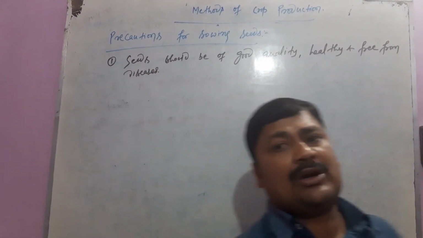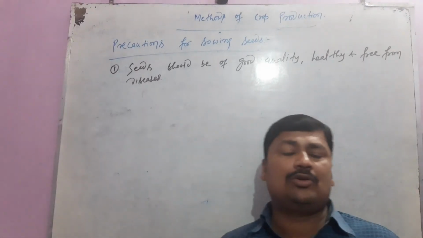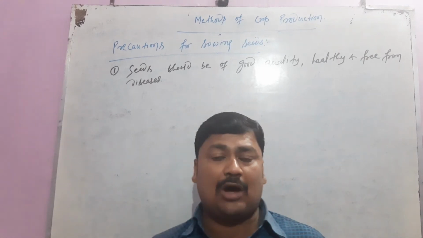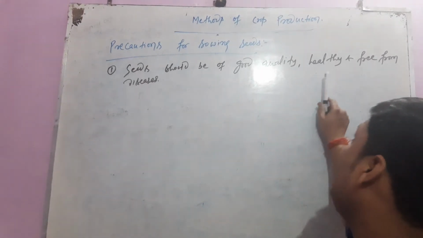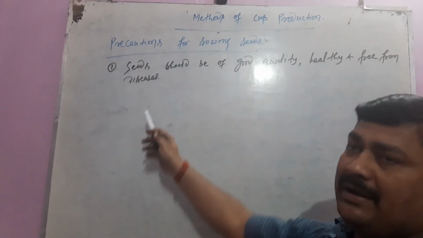For good crop production, we should always take good quality seed. If seeds are not of good quality, then our crops are also not of good quality. We take healthy seeds, and seeds should also be free from diseases.